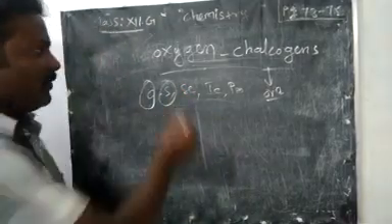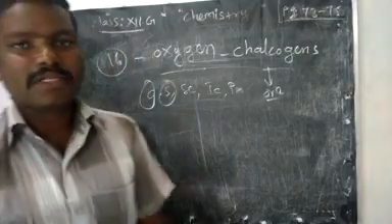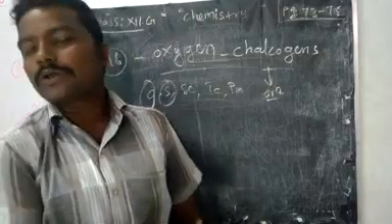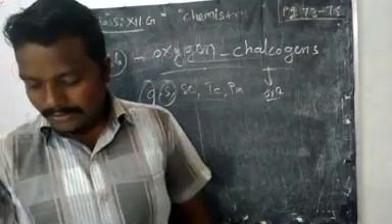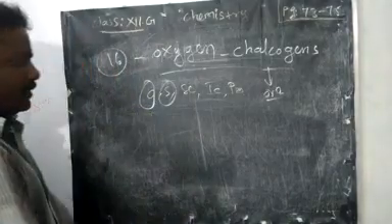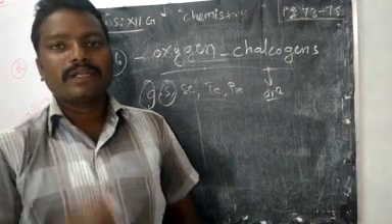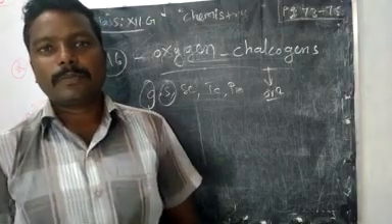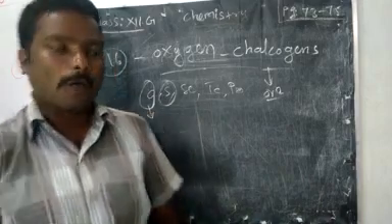First, what's the group number? Group number 16. At the top of this family we have oxygen, so we can call it the oxygen family also. Then what is the percentage of oxygen? The first place is occupied by the most abundant element, that is nothing but oxygen.